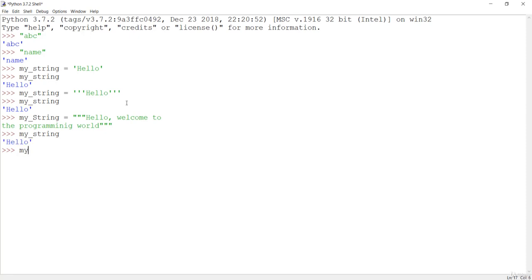It should be capital S, and now you can see we have the \n, which means we are on a new line, and this is our string. The whole string was created by these triple quotes, which are used to extend across multiple lines. In this case, you can just go down and do multiple lines. This is also one type of commenting, which we did in the previous lectures, how to comment with multiple lines, because single-line commenting is with the hash. If you want a multi-line comment, it should be done with these triple quotes.